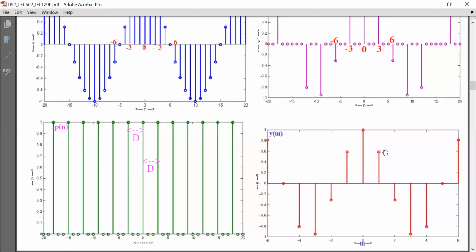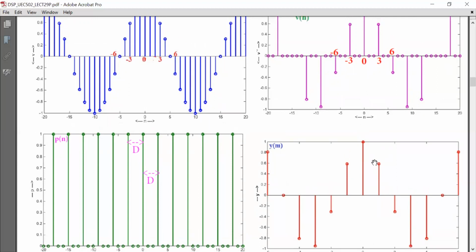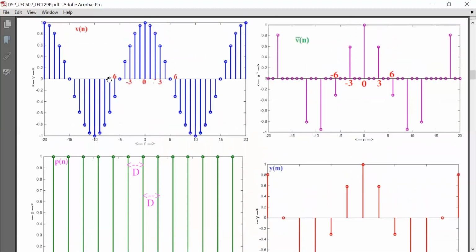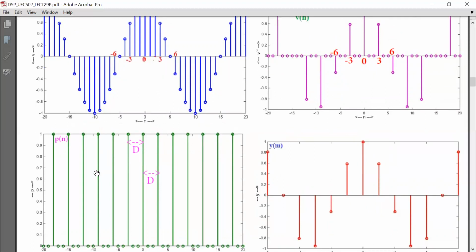In actual practice, downsampling is performed by multiplication of Vn with an impulse train Pn, in which the impulses have weights as shown in this figure for Pn, depending upon the value of D. Here I have chosen D equal to 3.